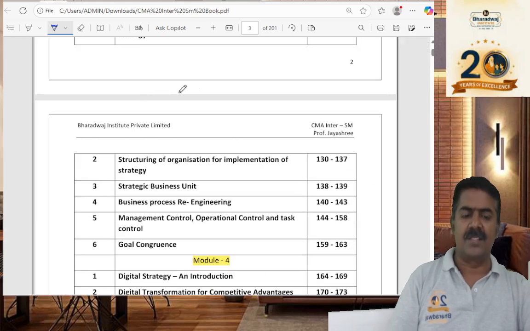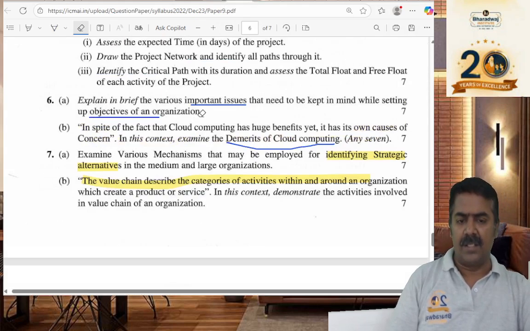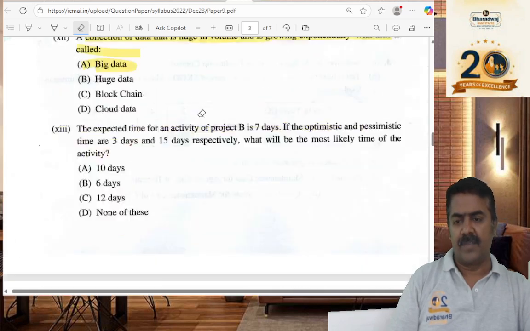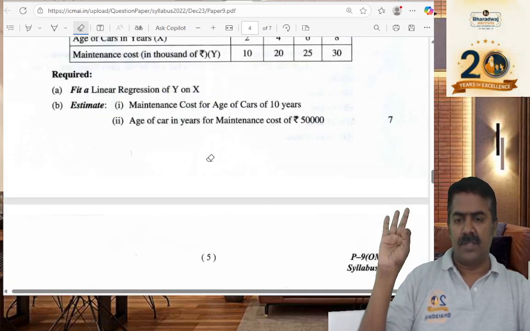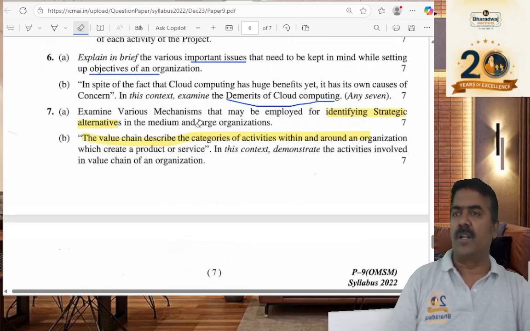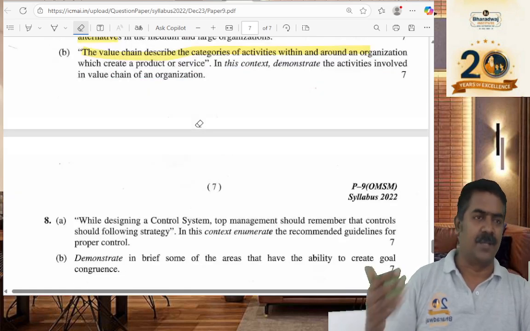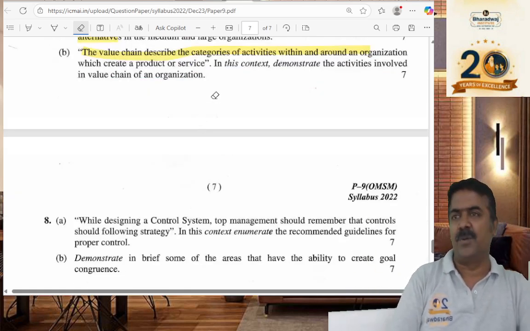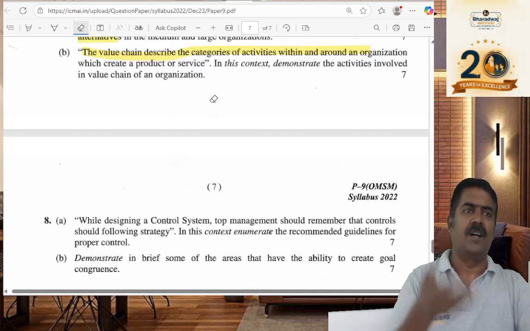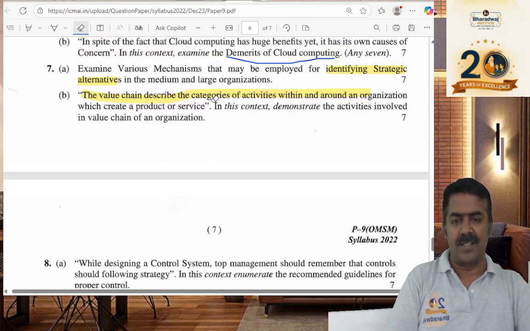Okay. One more thing is that if you are thorough in OPM, how many SM questions do you need to attend? 2, 3, 4, 5 if you write. One more question you have to attempt from SM. If you are not thorough in OPM, 3 questions from SM and 2 questions from OPM, like that you need to plan. It all depends on how much you prepared in OPM versus how much you prepared in SM. You can strategize accordingly.